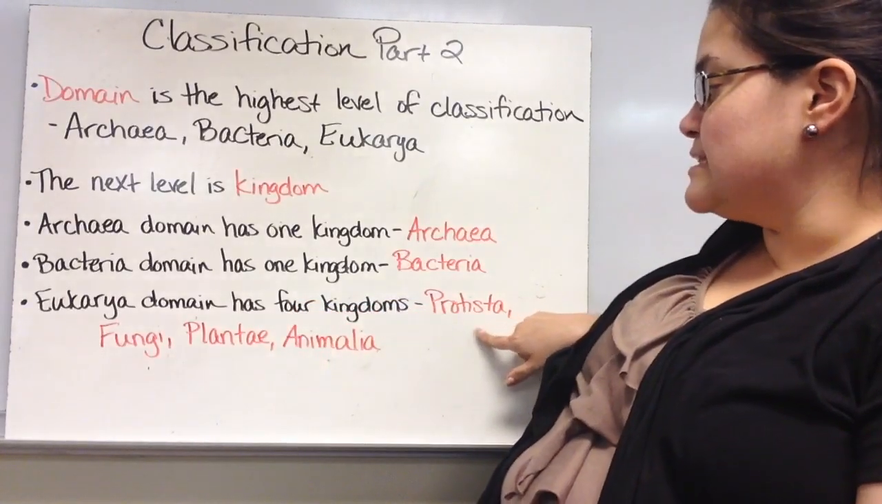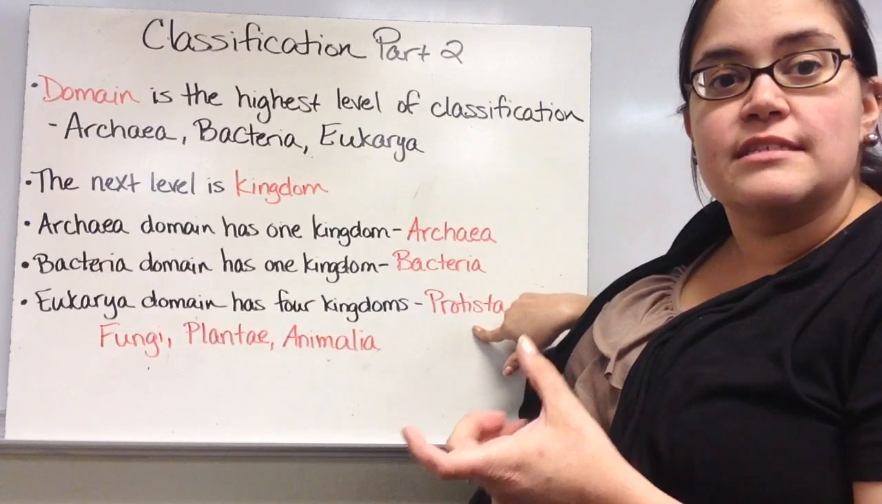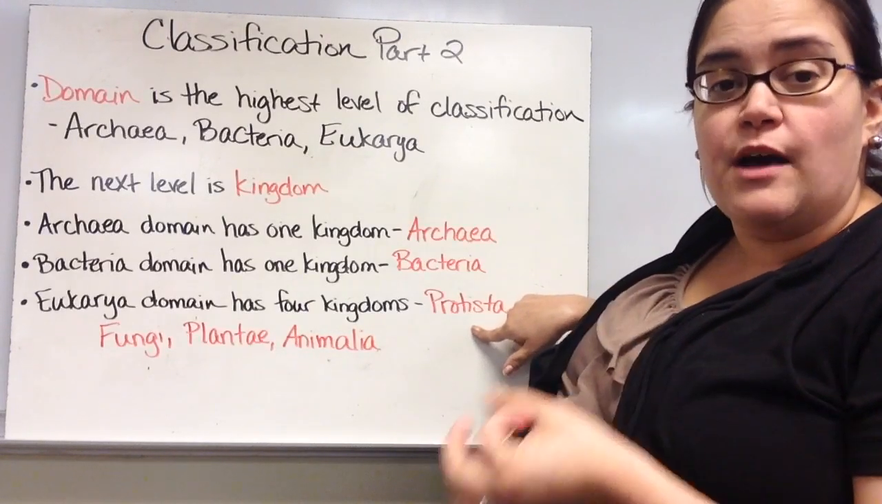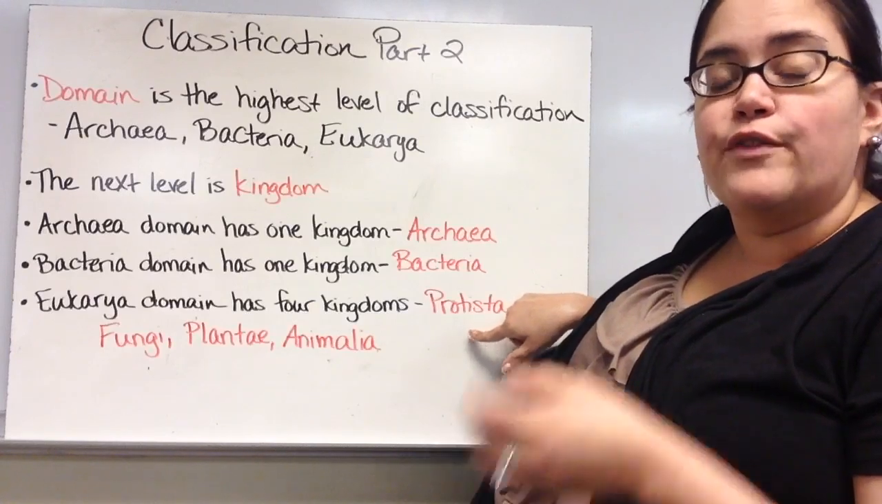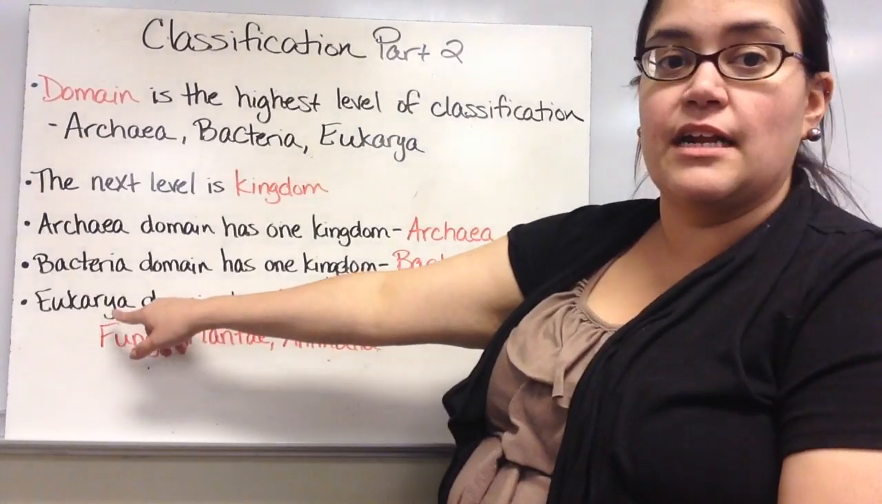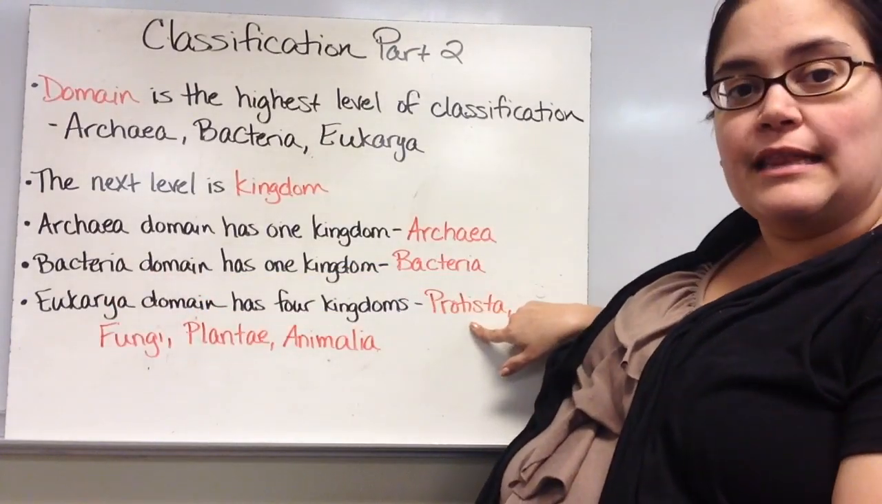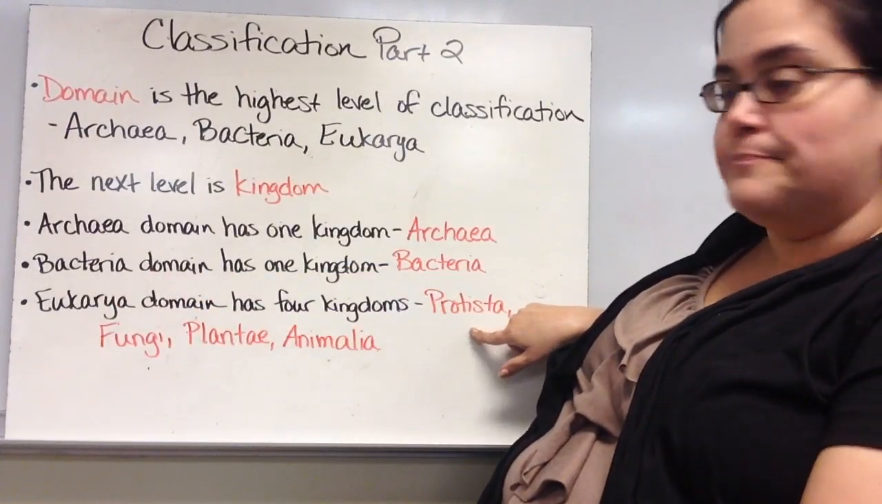So here we have Protista. These are the single-cell organisms that have a nucleus. They're only one cell big, but they do have a nucleus with their DNA. So they're only one cell big, but they're still considered eukaryotes. So that's why they're in eukarya. But then they would get put in the Protista kingdom.